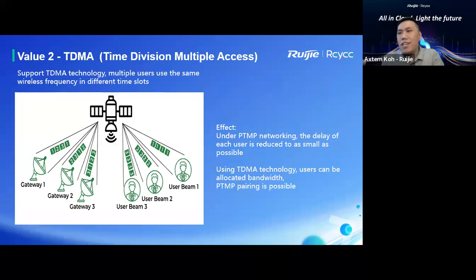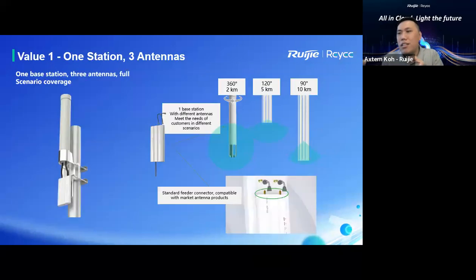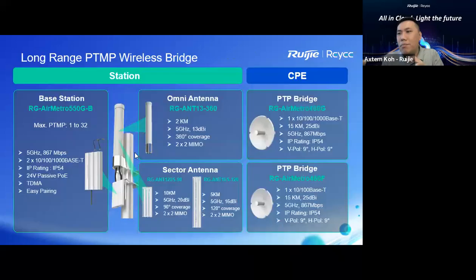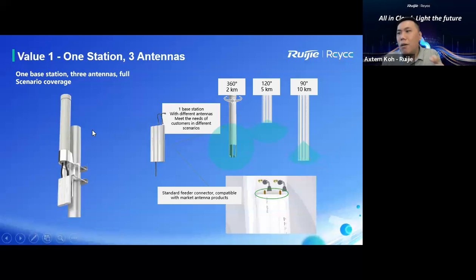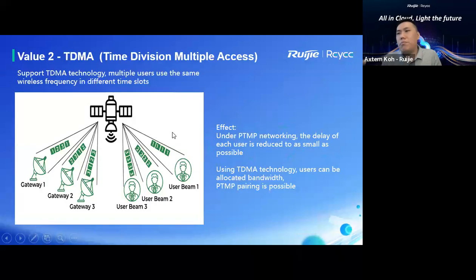Wow, crazy. Okay, you can work together with this, how many points, 32 points pointing back to one location, right? How about the interference we are talking about? Okay, for interference, we have done some special processing, which we call TDMS. Based on time division, they can accept multiple accesses based on the different scenarios.